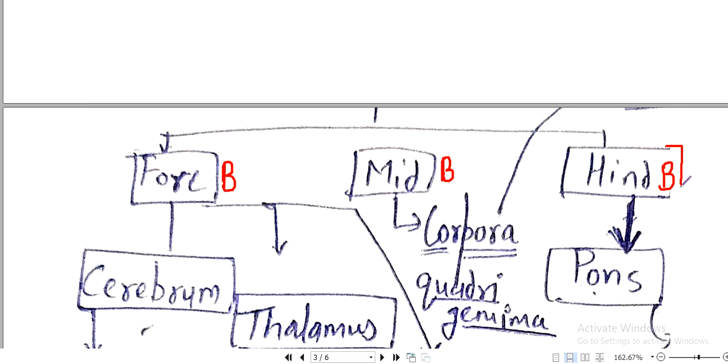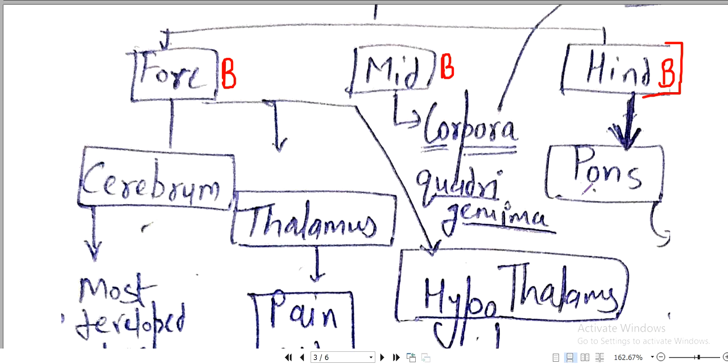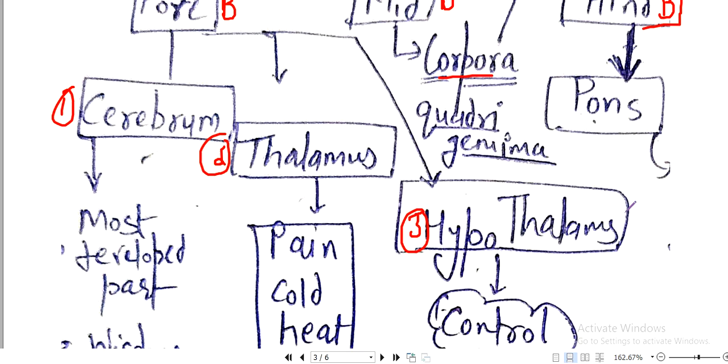In this section we are going to discuss the brain. If we talk about the forebrain, the forebrain has three parts. First is the cerebrum, second is the thalamus, and third is the hypothalamus. The midbrain has the corpora quadrigemina, and the hindbrain has the pons, which are given next.